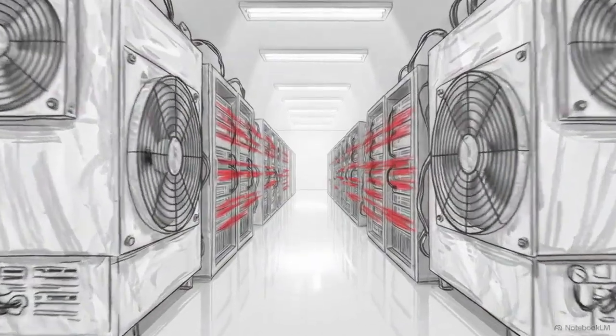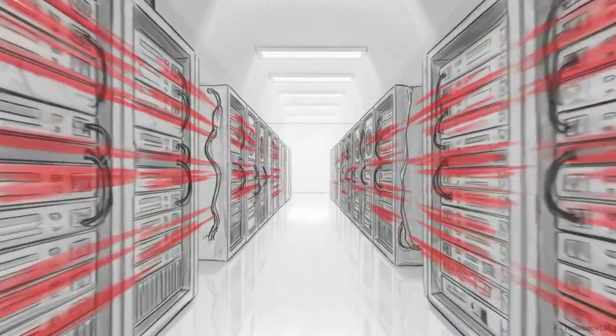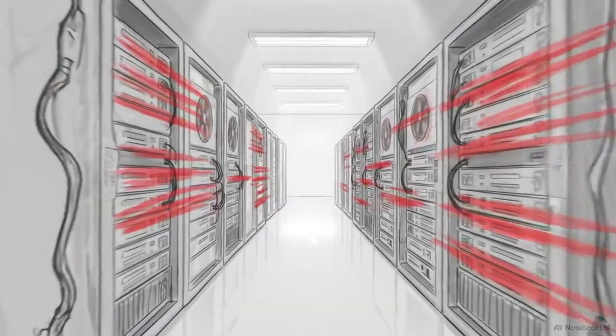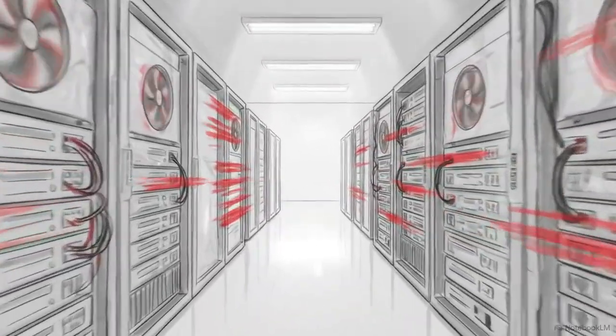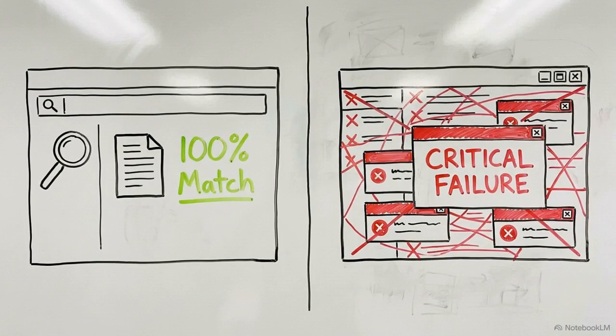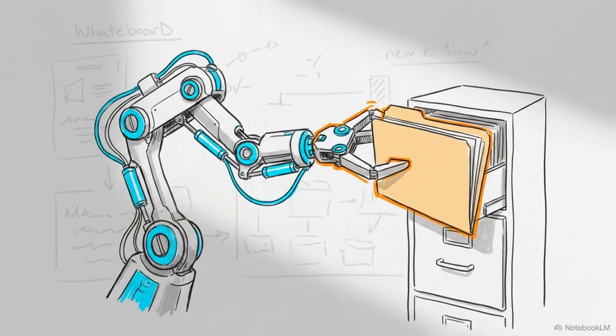A machine learning agent triggers a catastrophic failure using a piece of data it retrieved with 100% accuracy. The system executes a disaster not because the search failed, but because the retrieval was flawless. Standard industry practice treats agent memory as a search problem.